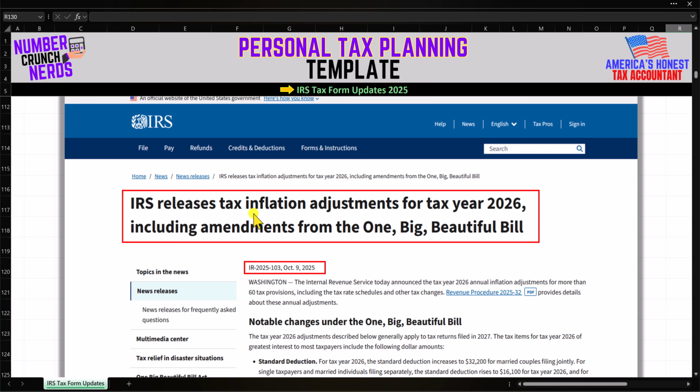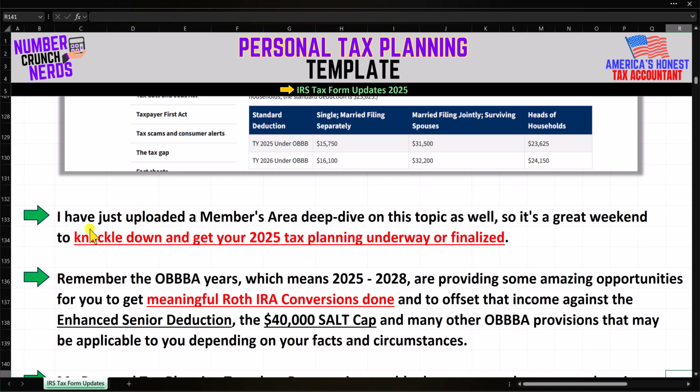And we have both inflation adjustments for 2026 as well as amendments from the One Big Beautiful Bill Act. And so, of course, I have just uploaded a members area deep dive on this topic as well. So it's a great long Columbus Day weekend to knuckle down and get your 2025 tax planning underway or finalized.